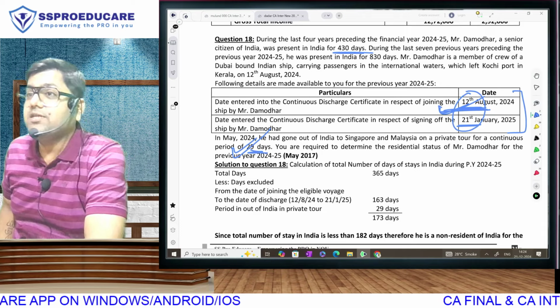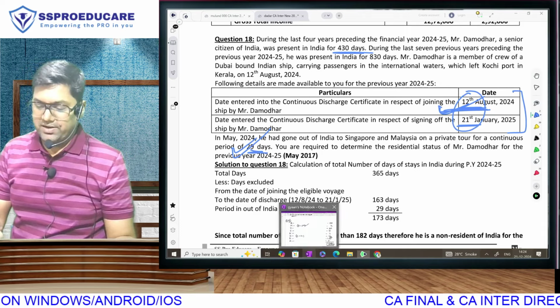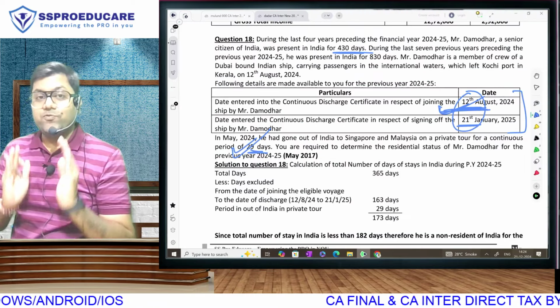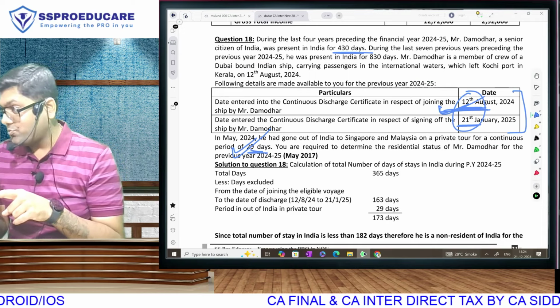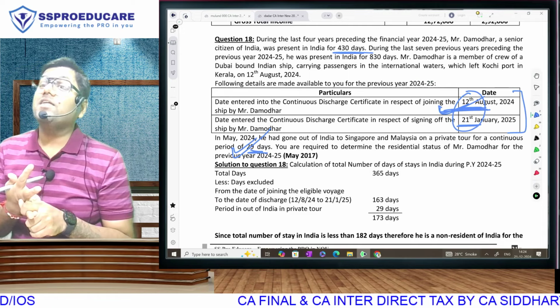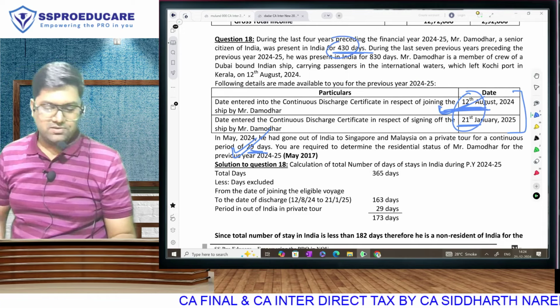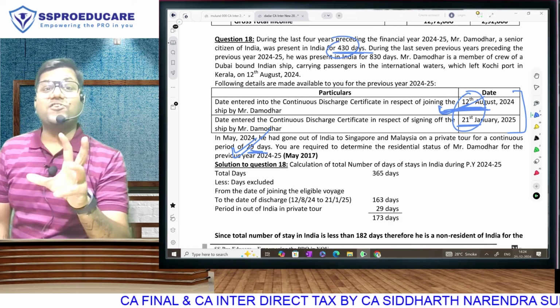A crew member of an Indian ship, Section 6(3), 6(5) not applicable. Ladies and gentlemen, see how they played with students. See, first they gave CDC. You were expected to know that CDC period is not to be taken. After removing that, you are left with 173. Purposely they are giving you this so that you say 6(3), 6(5).